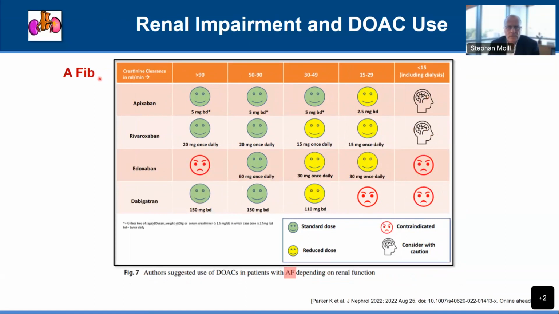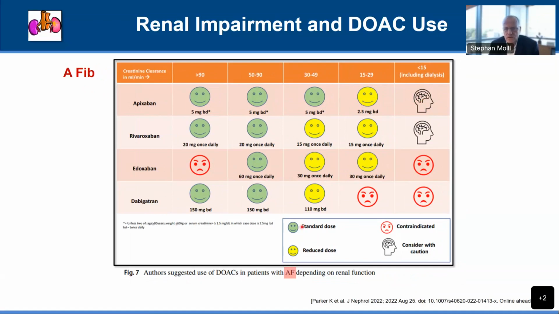If you are dealing with atrial fibrillation, I've put in here from the same publication the similar graph. And again, apixaban is a drug of choice. Again, with hemodialysis, severe renal dysfunction, one should think twice whether one wants to use it. If there is moderately impaired renal function, a dose reduction of apixaban is appropriate.